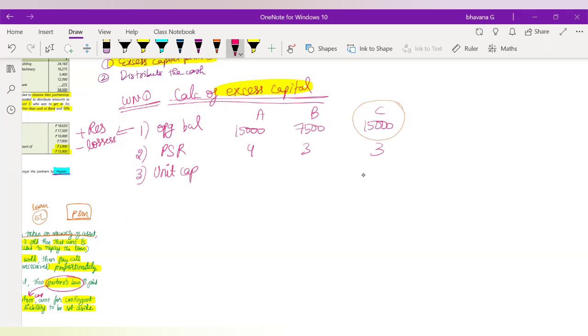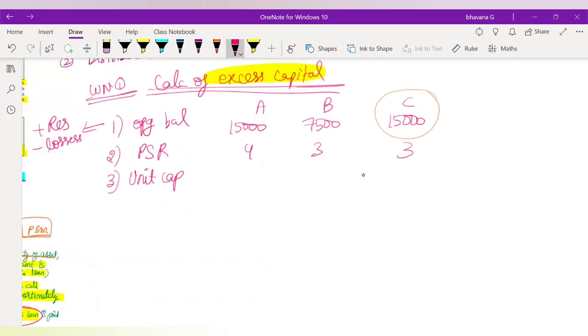Now, third step, what you have to do here is find something known as unit capital. So what is unit capital? It is capital per unit. You have to do 15,000 divided by 4, and if you do, you will get your unit capital. So what is 15,000 divided by 4 here? It will be 3,750.